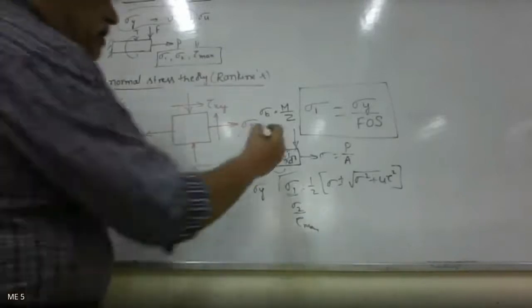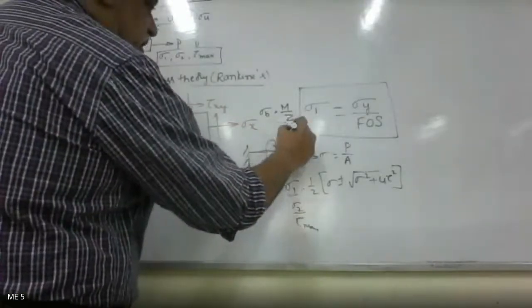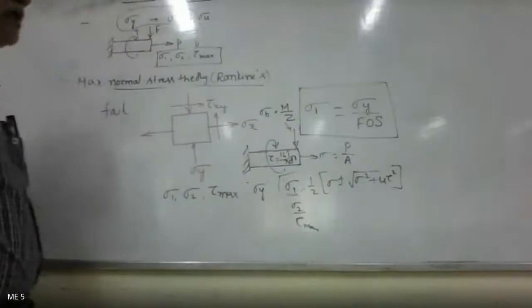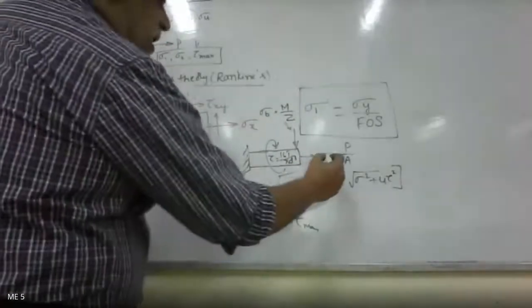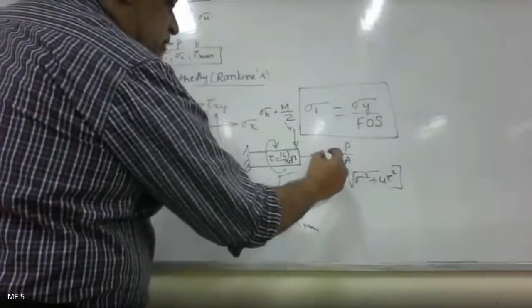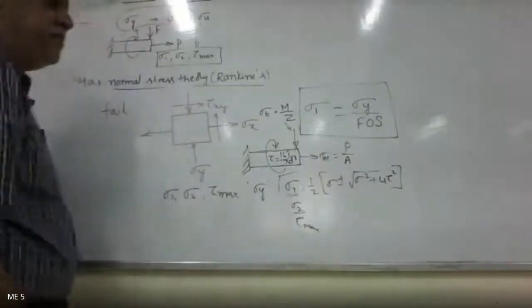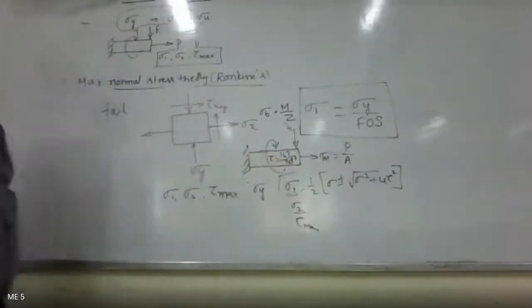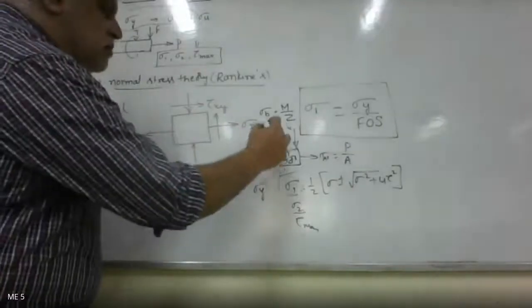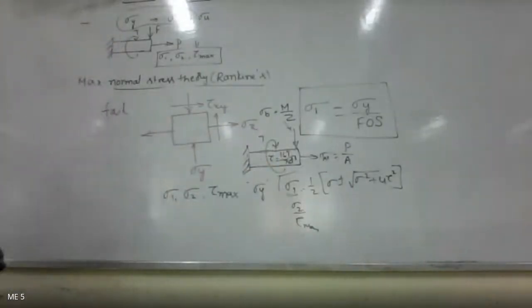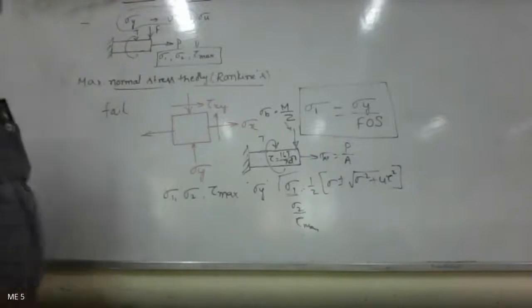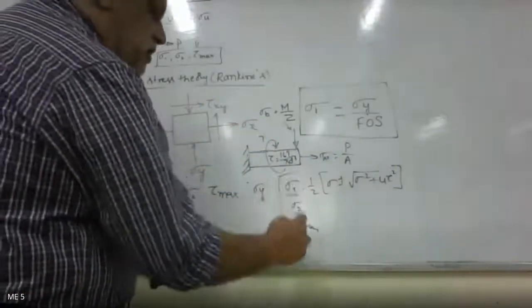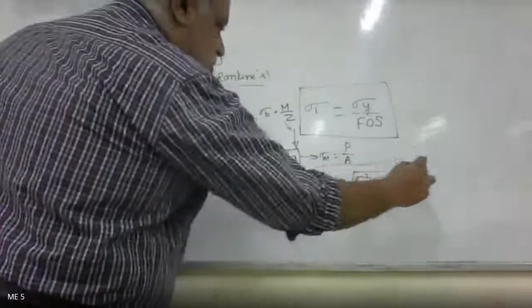So sigma b is equal to M by Z, as obtained because of the transverse load. Sigma axial or sigma direct is obtained because of the axial load. Tau is equal to 16T by pi d cube because of torsion, T. Using these three, we are going to get sigma 1, sigma 2, and tau max.